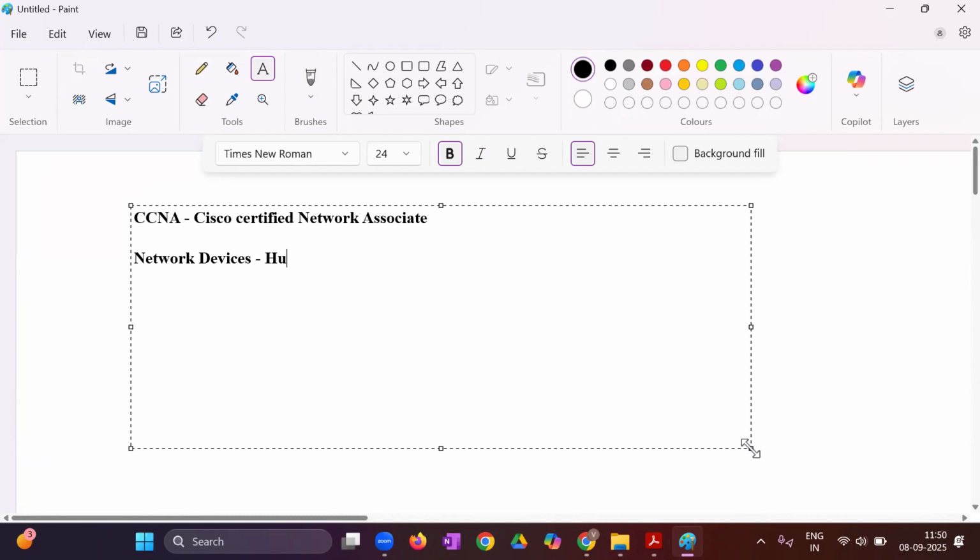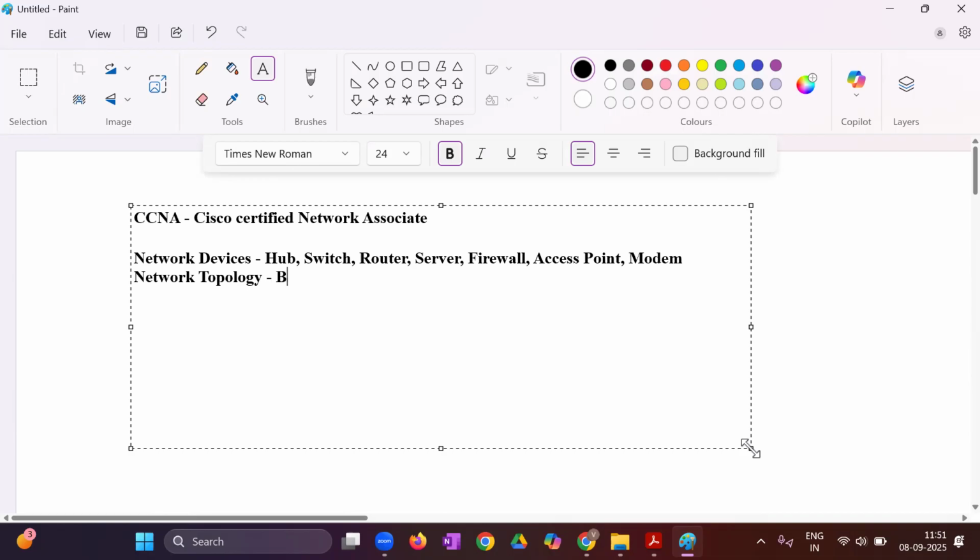First, we will discuss hub, switch, router, server, then firewall, then access point, right? Then let's say we may discuss about the modem also, modems, correct? Then we will discuss about the network topology.